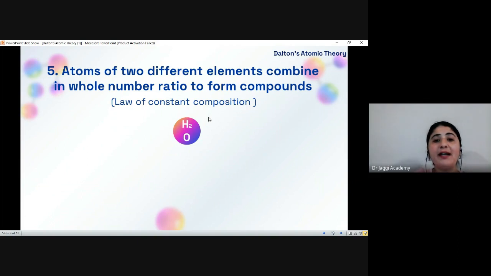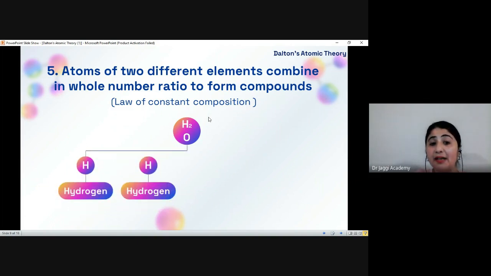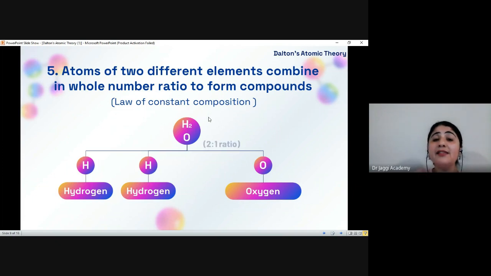As we know, water is formed by the combination of two atoms of hydrogen and one atom of oxygen. In water, hydrogen and oxygen are always combined in a fixed whole number ratio, which is 2 to 1. This clearly explains that whenever atoms of different elements combine to form a compound, they always combine in a fixed whole number ratio.